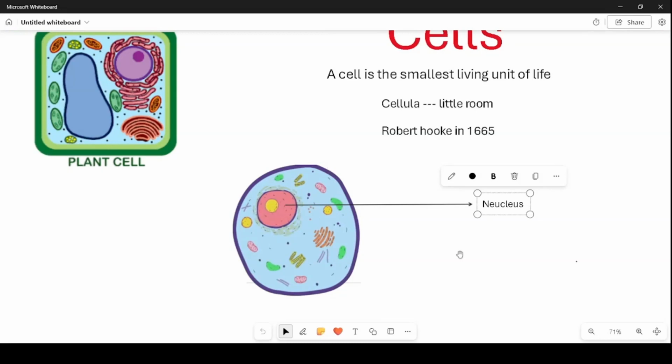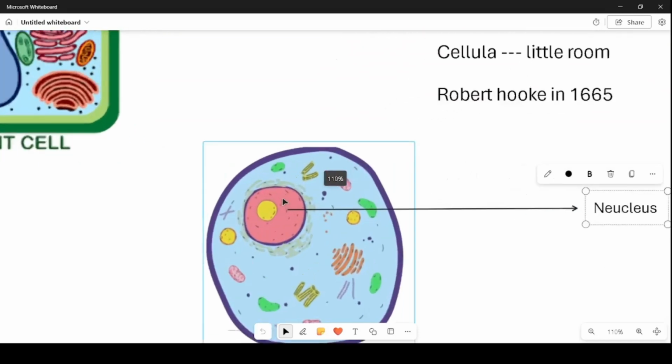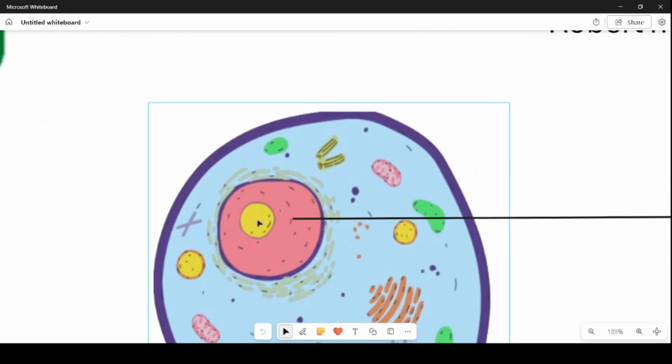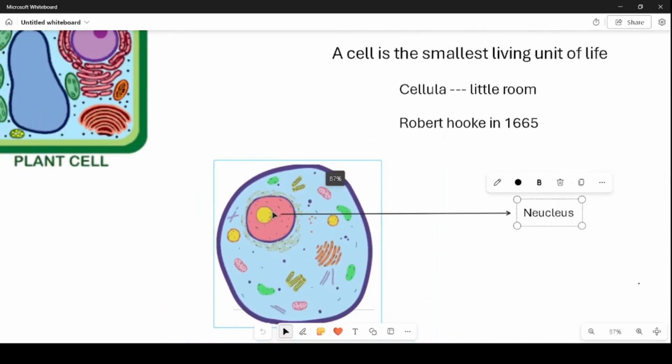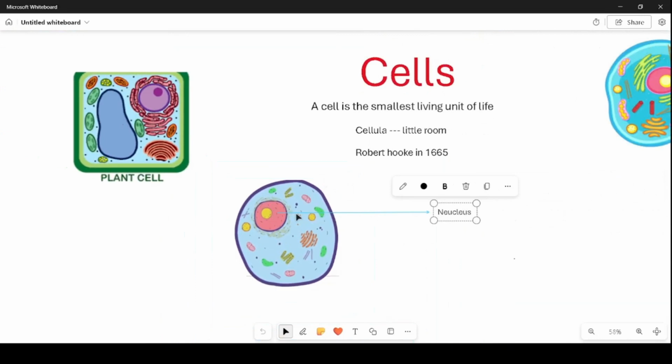Nuclear pores allow transport of materials from the nucleus to the cytoplasm and from the cytoplasm to the nucleus. A liquid substance present inside the nucleus is called the nucleoplasm. It contains nucleolus and chromatin material. This is the nucleolus, the yellow colored object in the middle of the nucleus.